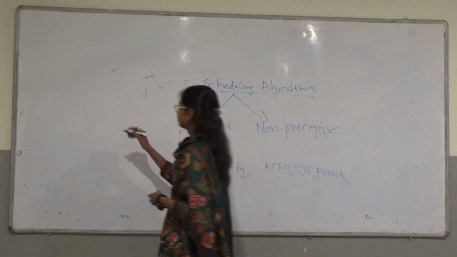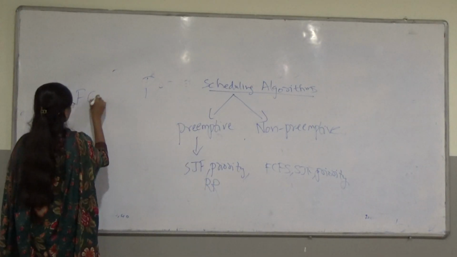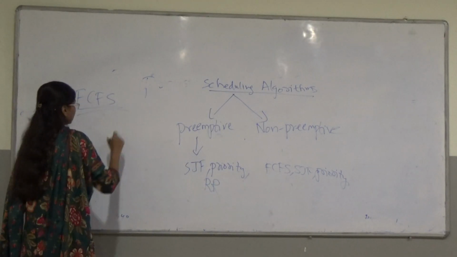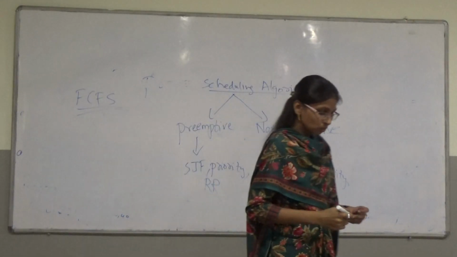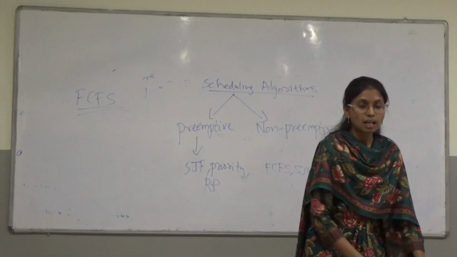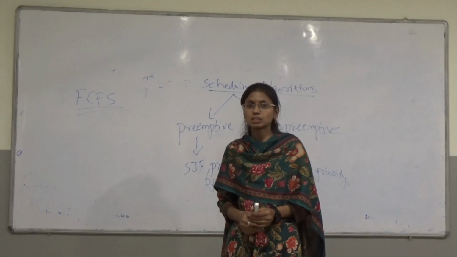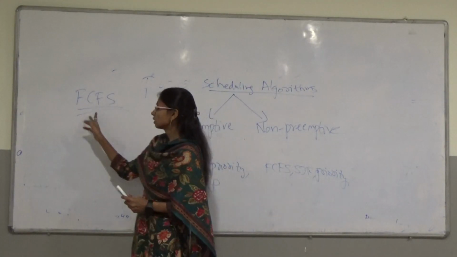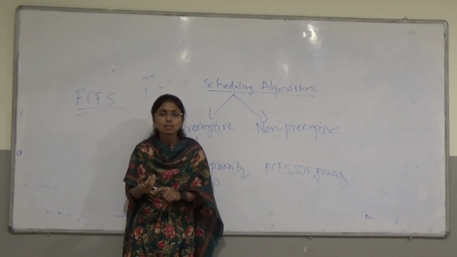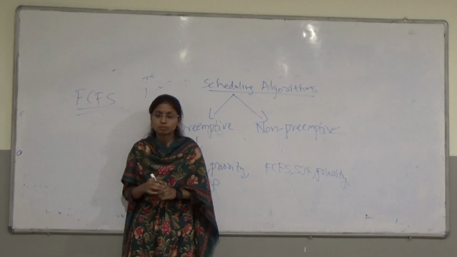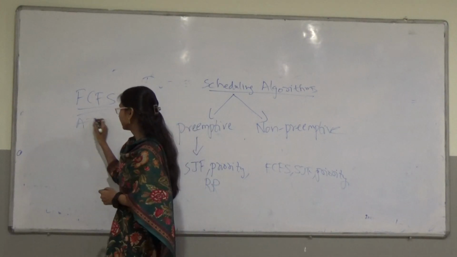Next, I will explain a problem related to FCFS. Before coming to this FCFS problem, I would like to discuss some terms used in solving scheduling algorithms. The first term is arrival time, AT. Next, BT, CT and TAT will be there.